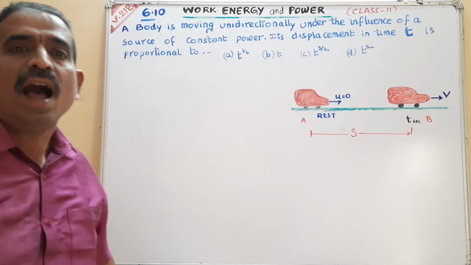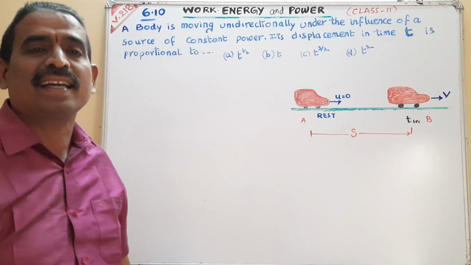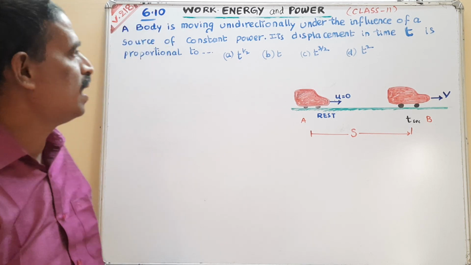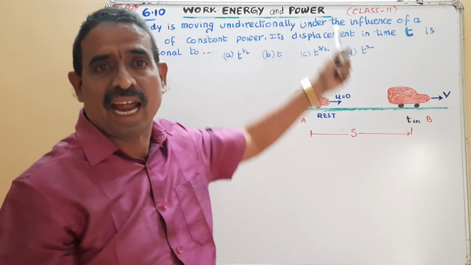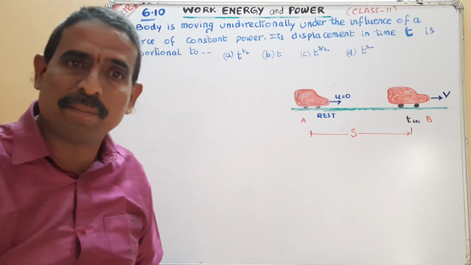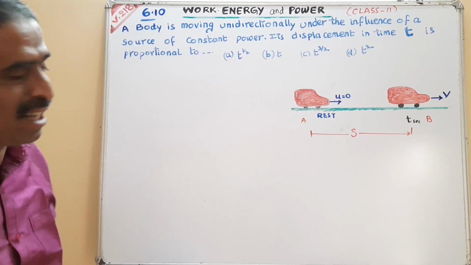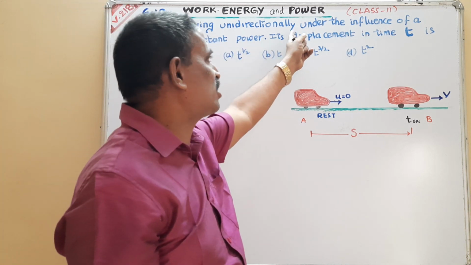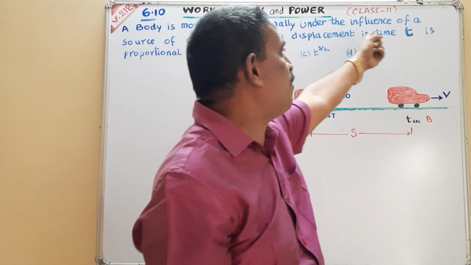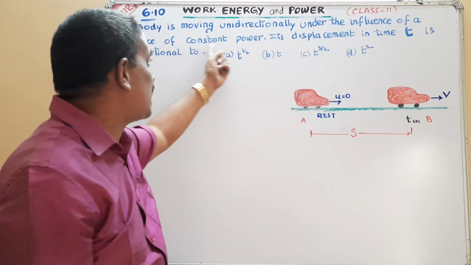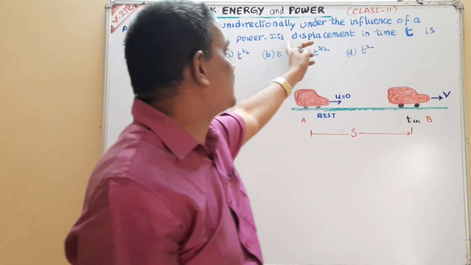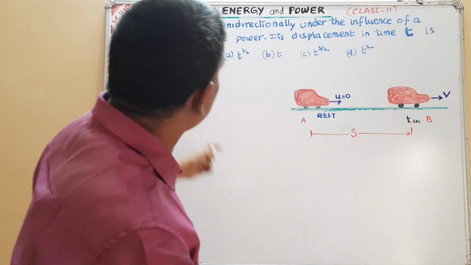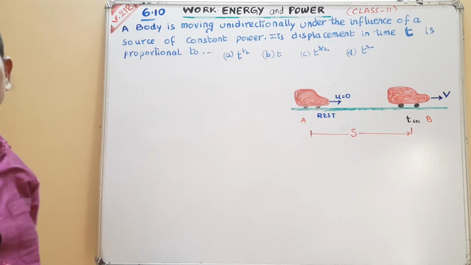Today, I am explaining numericals from the chapter Work, Energy and Power. Problem number 6.10. A body is moving unidirectionally under the influence of a constant power. Its displacement in the time t seconds is proportional to.